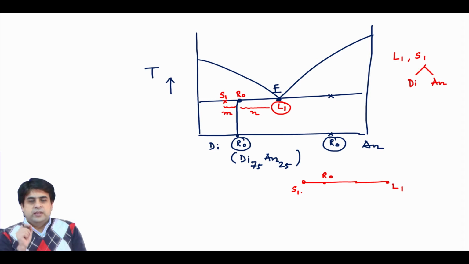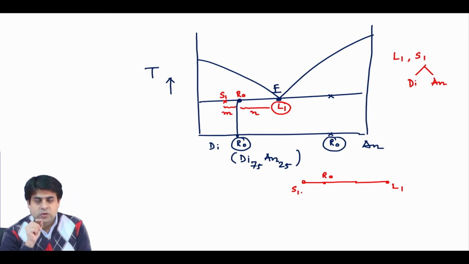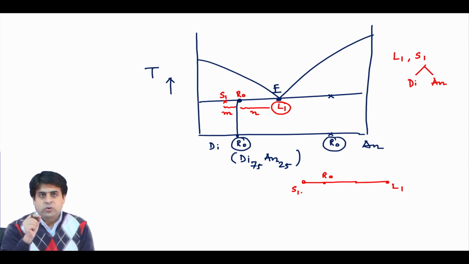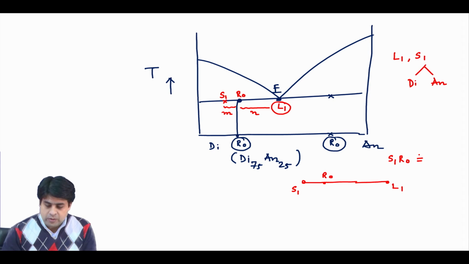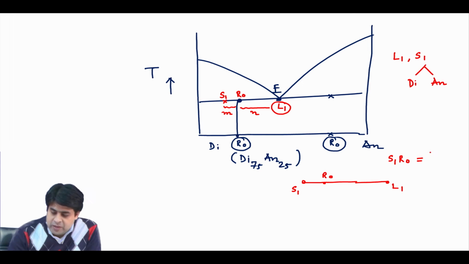Suppose there is 10% of melting, when you supply heat and 10% of melting is taking place. So, basically this S1 R0 is the proportion of your liquid. So, the proportion of liquid is 10, divided by total, that is 10 plus 90, because the solid proportion will be 90%. So, 10 plus 90 is 100.